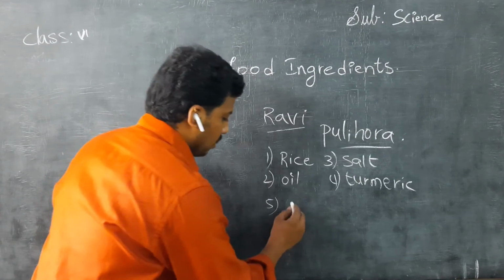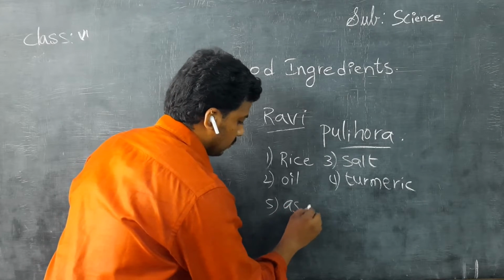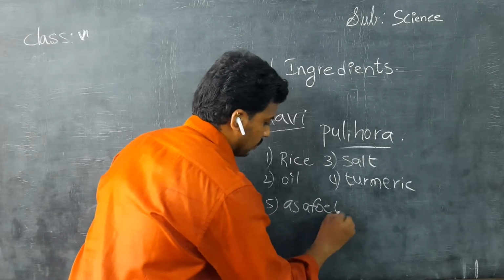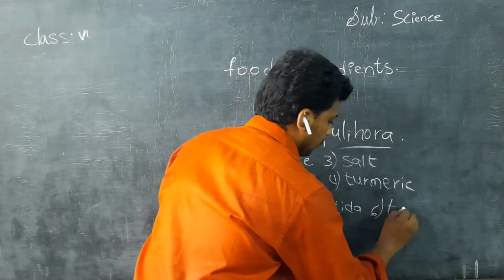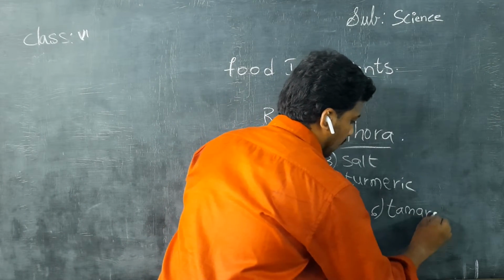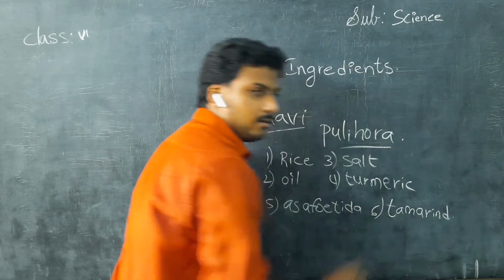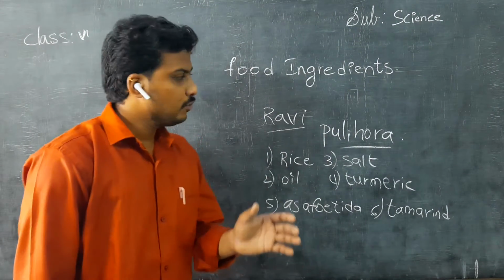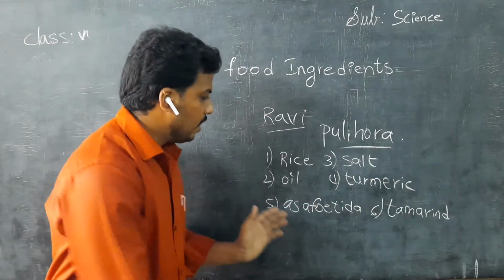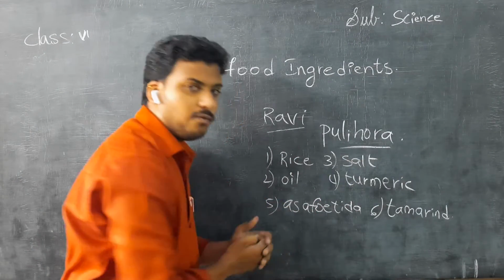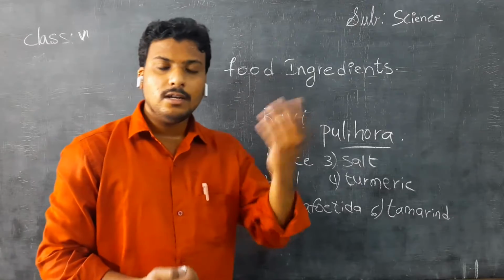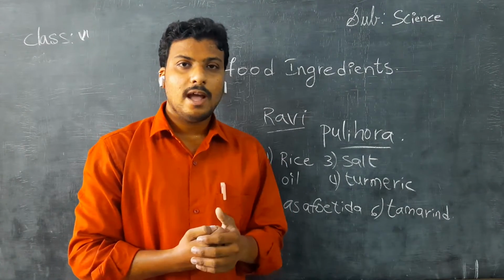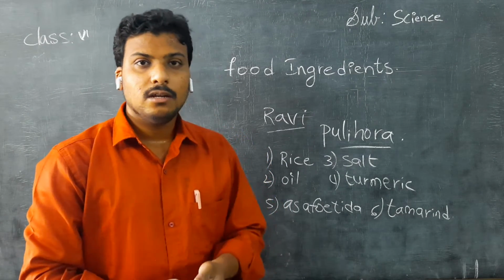Along with that, asafoetida and the main ingredient, tamarind. Children, to prepare pulihora we require all these materials. Understand children? Then he wondered and was surprised.